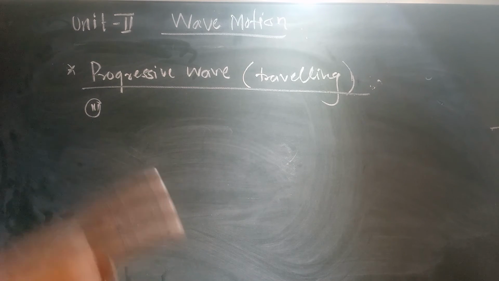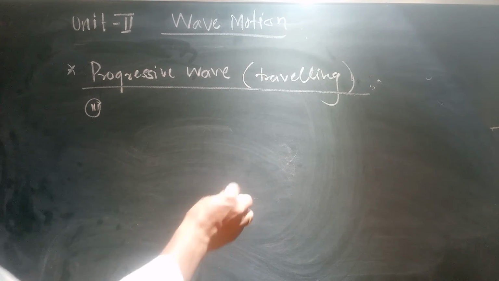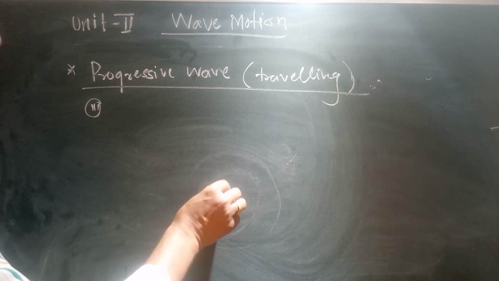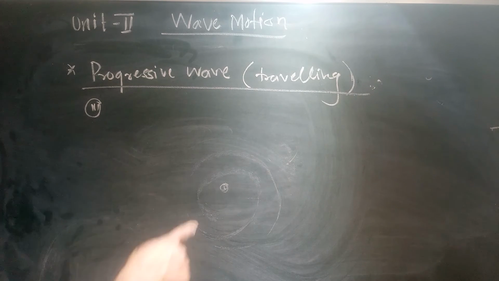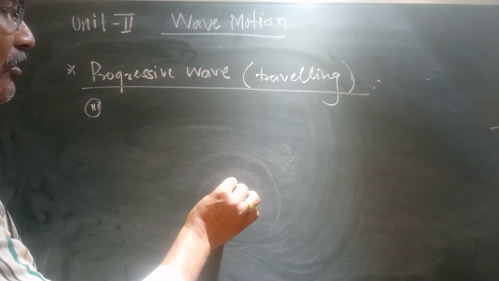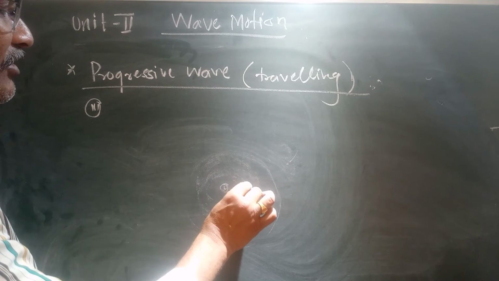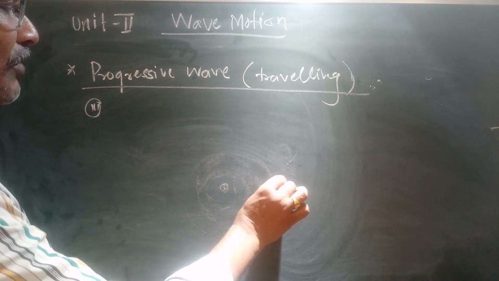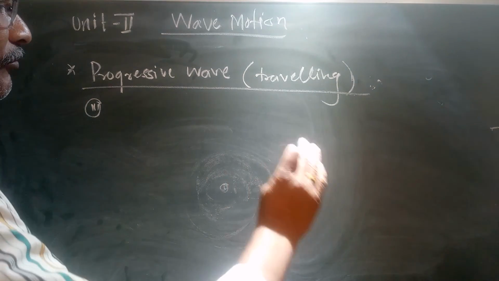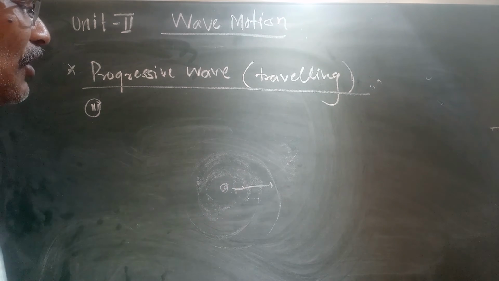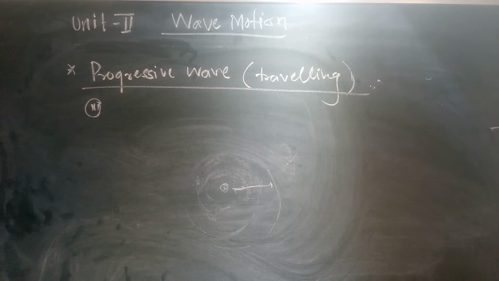For example, this is a pond and we disturb it by putting in a pebble. The wave moves like this, but the water does not go along with it. So matter does not carry the wave, but energy is carried.